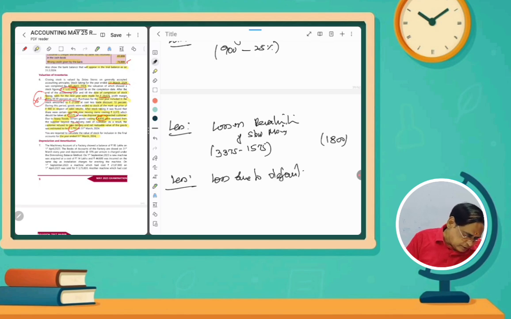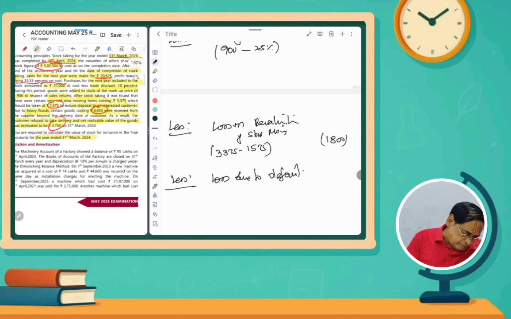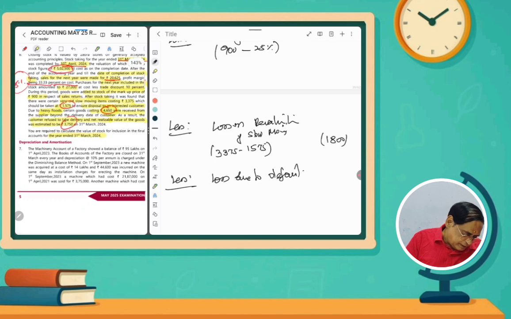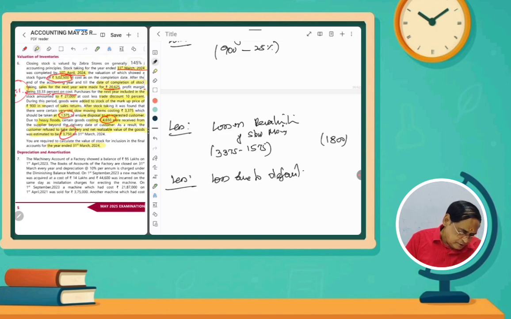Please listen. Due to heavy floods, certain goods costing rupees 4,650 were received from the supplier beyond the delivery date, so the customer refused to take delivery. The net realizable value of the goods was estimated at 3,750. The actual value is this one, and then this is the net realizable value.